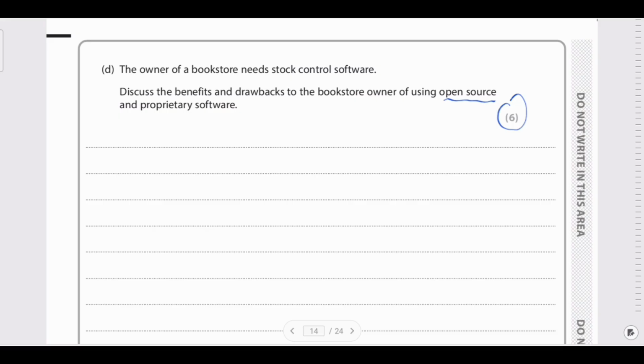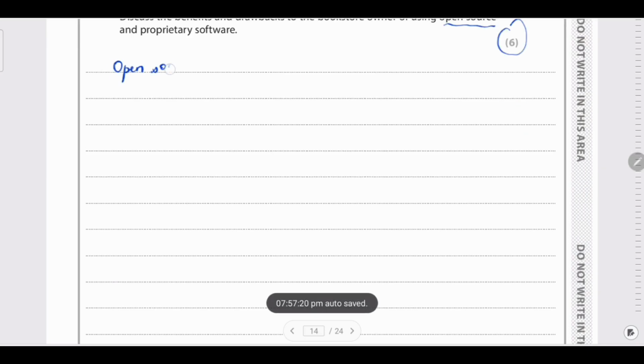Let us first write regarding open source. Open source software is basically free, so there won't be any monetary charges. If there are no charges, then there are no benefits, right? One benefit is that it is open source, so anybody can access it. The drawback is that there is no charge, so there is no benefit for the bookstore, because there is no monetary charge for it. So that would be one of the benefits as well as the drawbacks. You can write it in the form of bullet points.